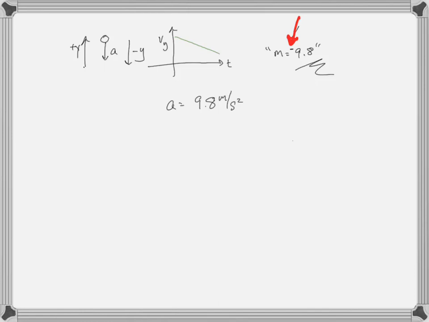So a lot of you will say, if you learned physics in high school, what are you talking about? We learned that acceleration due to gravity was always minus 9.8 meters per second squared. If you learned that, that was absolutely incorrect, because remember, acceleration is a vector, and the sign is determined by the direction. The magnitude of the acceleration is 9.8 meters per second squared.